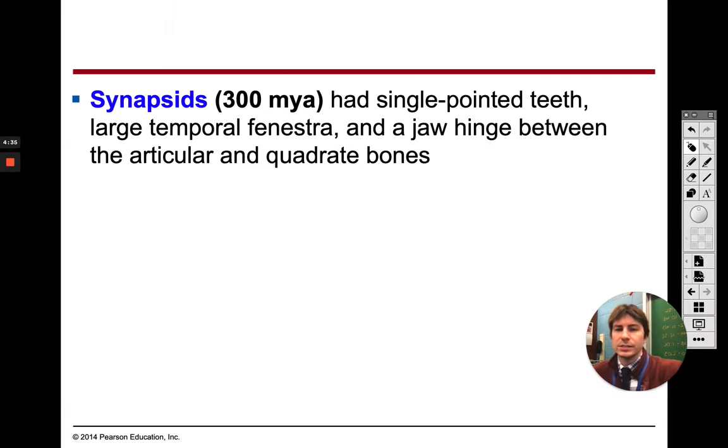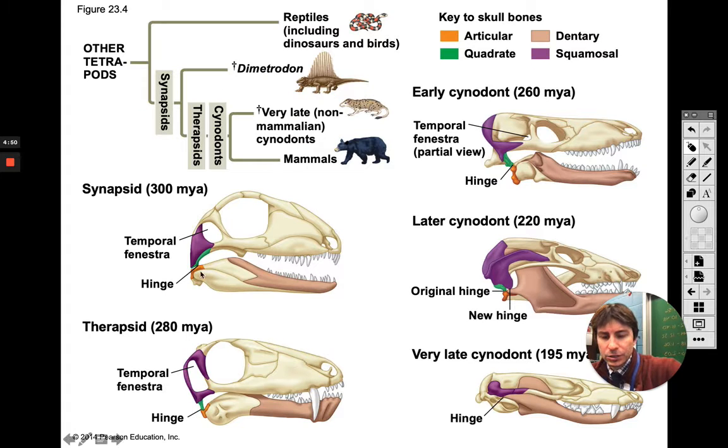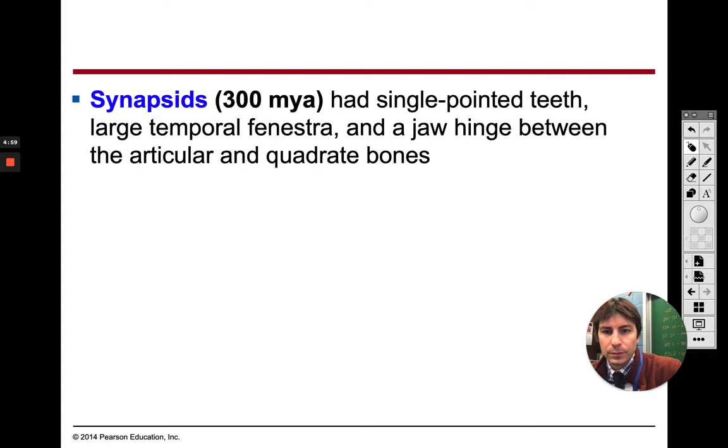So the oldest of our mammals were called synapsids. They had a single pointed tooth. And that's the only thing I'm really going to talk about is the teeth in the jaw. They also had a hinge. Let me go back here. So you guys can see, obviously, this top part can go up and then back down. All right, so they're able to chomp their food.